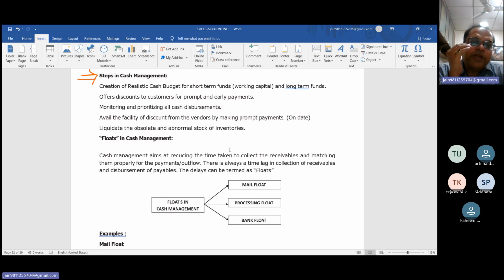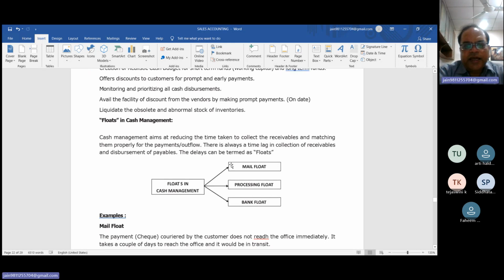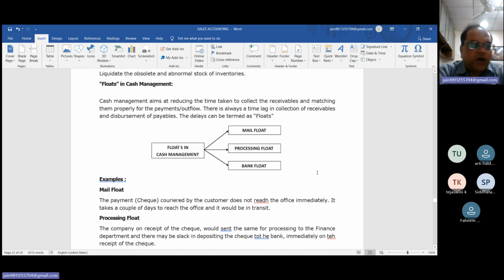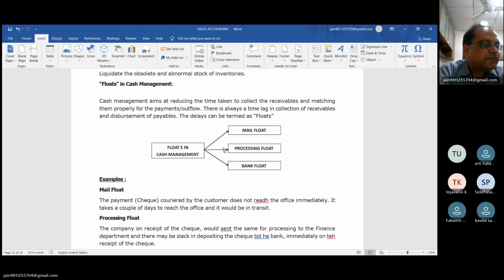Now in management of cash, there are some floats in respect of cash management. All the floats nowadays are definitely not relevant, they are old concepts. Still, we discuss them. Cash management aims at reducing the time taken to collect the receivable and properly matching the payment and outflow.